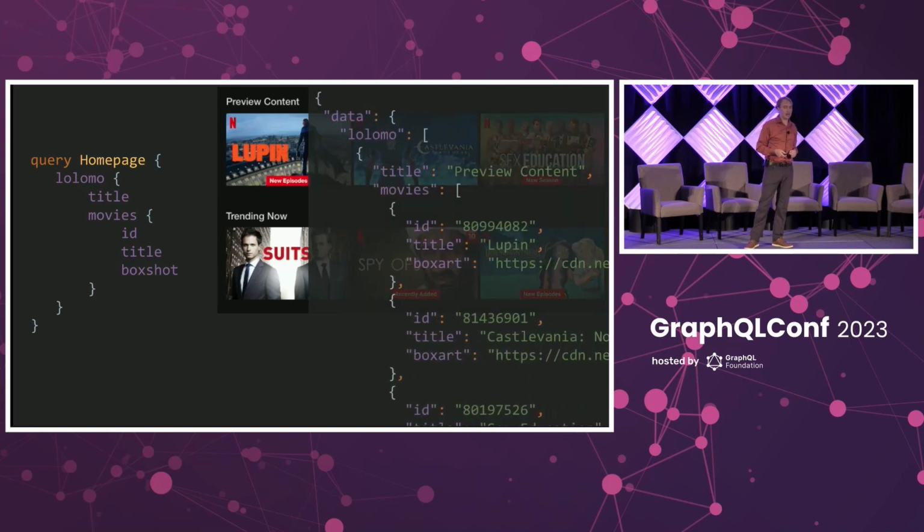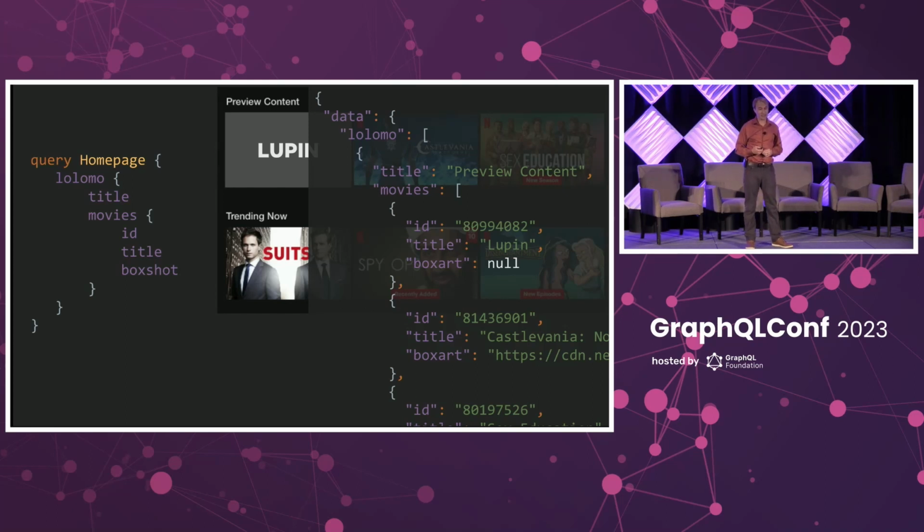And we get a response from our server. And it looks something like this, right? We have our list of movies, but our image service has a bug, or it's down, or something. And so it tries to return us an image, but it can't. We get an error. That error gets coerced into a null. And so now there's a null in our schema. But that's okay. In our client, we can handle that.